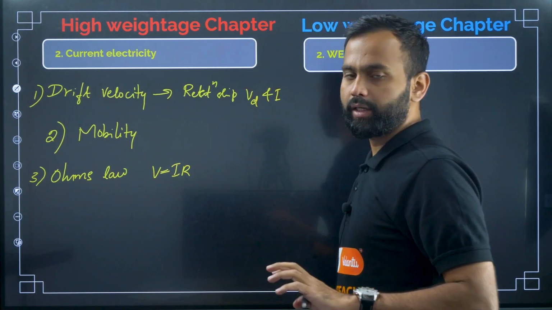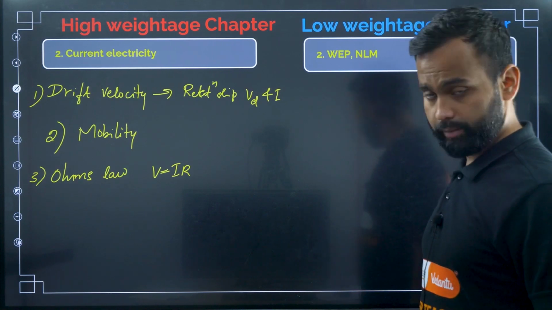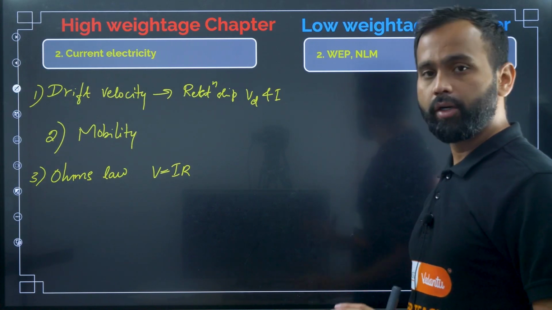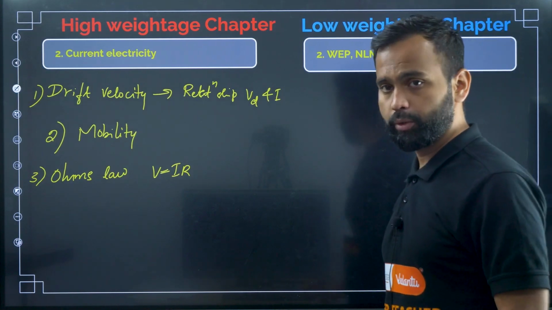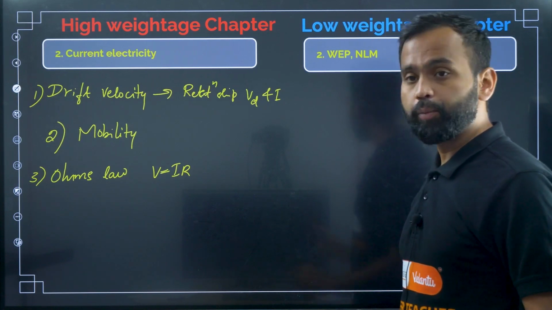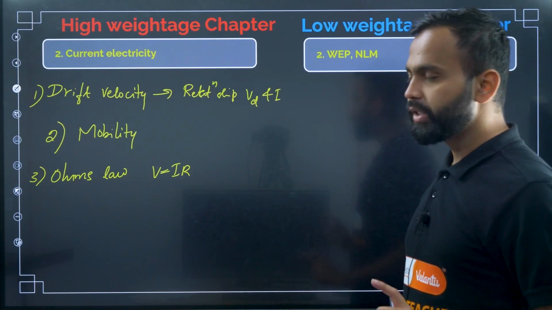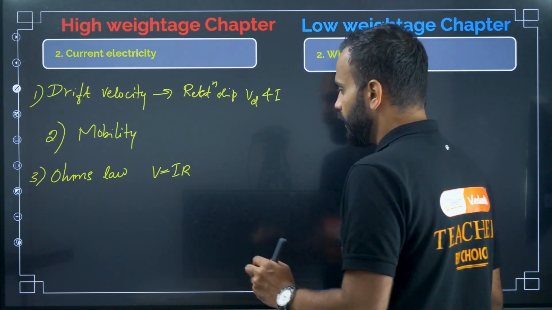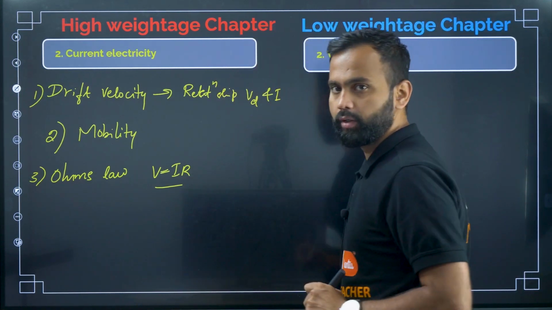Anyway, color coding of resistance is eliminated, and potentiometer is also eliminated. Meter bridge is also eliminated, right? No, I think potentiometer is eliminated. Meter bridge is not eliminated. Okay, focus more on Ohm's law.